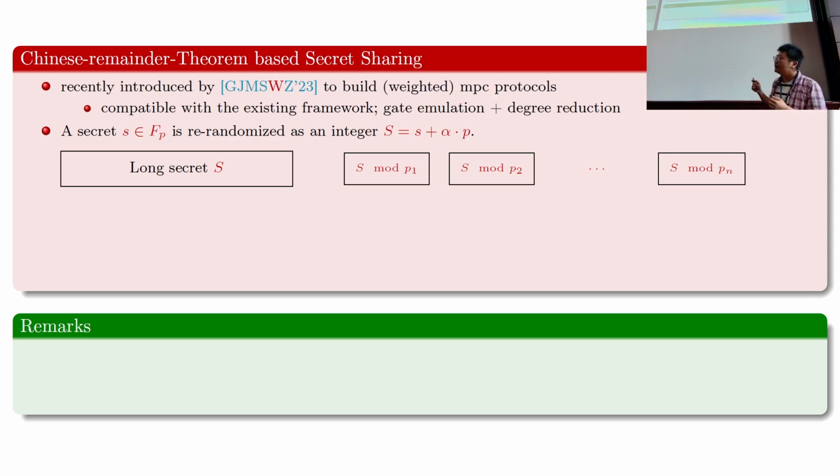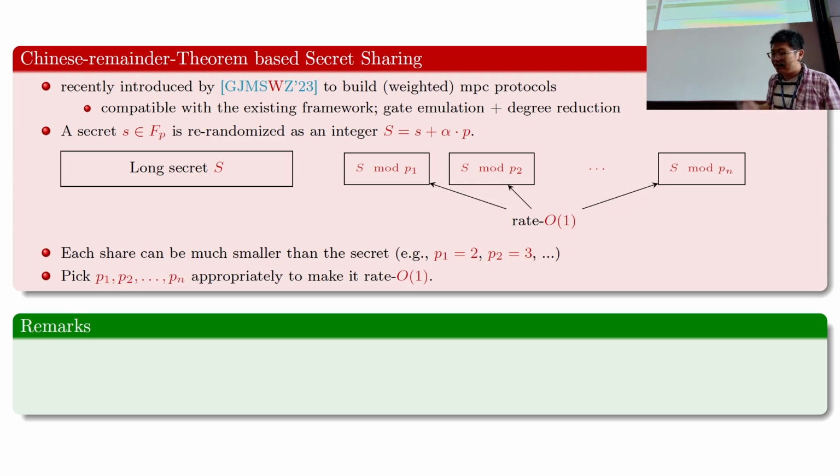So each party has its own modulus p_i that you can think of as distinct primes. The point is that CRT secret sharing allows you to pick p_1 to p_n arbitrarily so long as they are co-prime. So you can potentially pick, let's say, p_1 equals 2, p_2 equals 3, and so on. So the share size of each party can be as short as just 1 bit, for example, if p_1 is 2. And if you pick p_1 to p_n appropriately, you can achieve a constant rate for the secret sharing scheme.